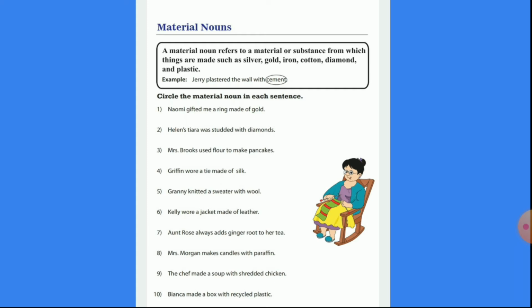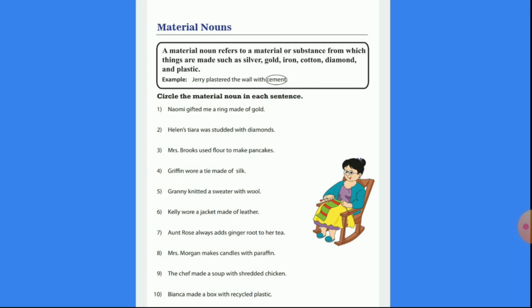For example, Jerry plastered the wall with cement. Now cement is a material noun. Now here I am going to read each sentence and you will have to find out which is the material noun used in the sentence. Okay?